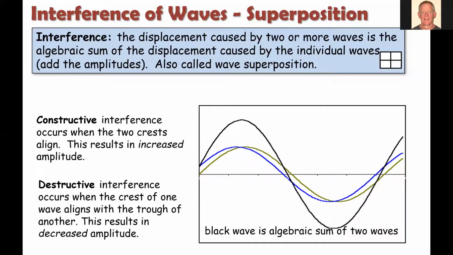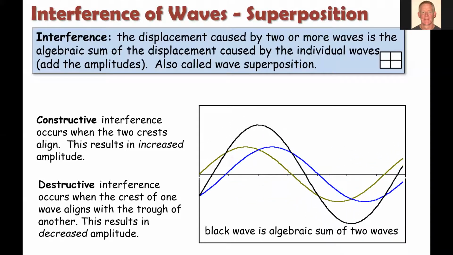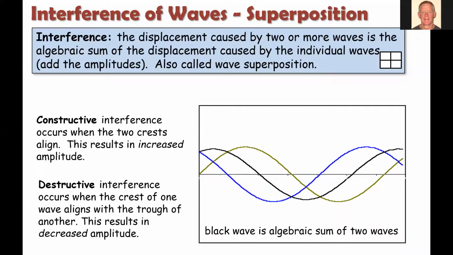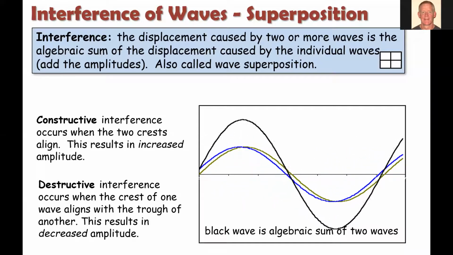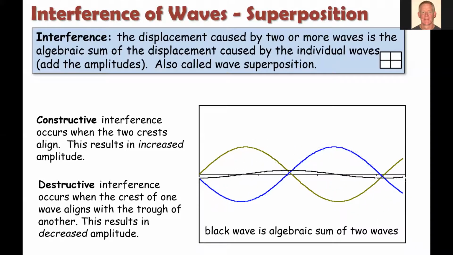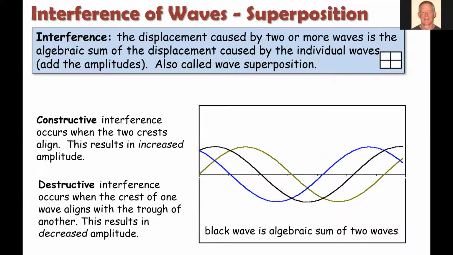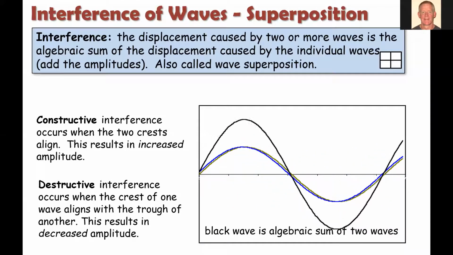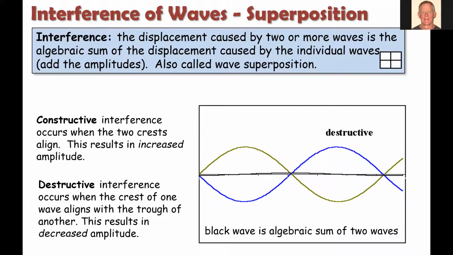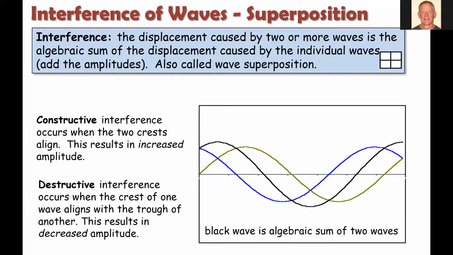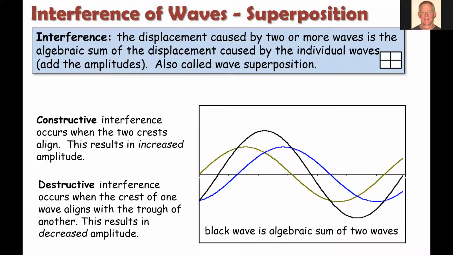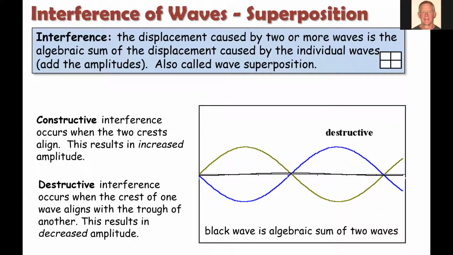And then they reach a point where they have destructive interference. This is where one crest lines up with the other's trough. So you can think of a negative amplitude and a positive amplitude. If they're equal to each other, they're going to cancel out. +5 and -5 gives us 0. Same concept here. We're adding the sum of the two wave amplitudes, and we do it algebraically, which just means we pay attention to whether they are positive or negative.